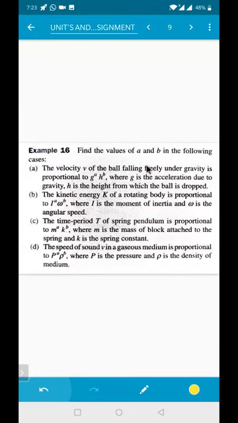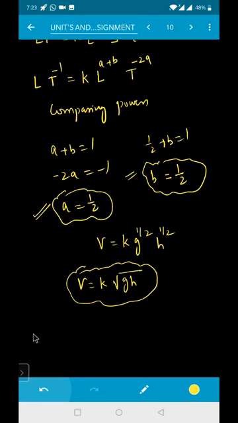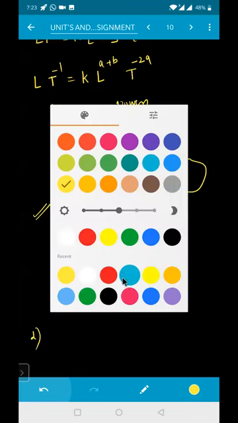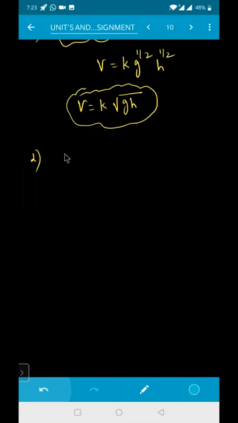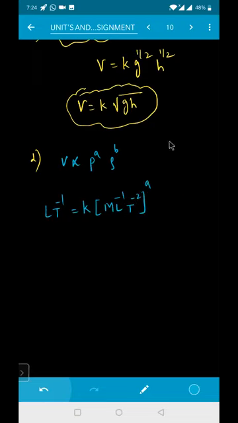Can you do it on your own? I'm doing this one. Velocity is proportional to P to the power of A, density to the power of B. Velocity dimension: L T power minus 1 is equal to some constant K. Pressure dimension is M L power minus 1 T power minus 2, to the power of A. Density is mass by volume, so M L to the power of minus 3, to the power of B.